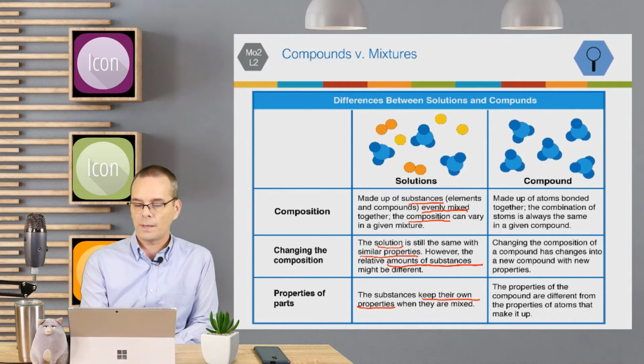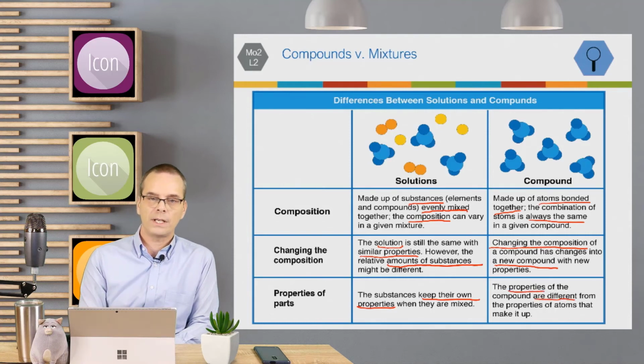Compounds are made up of atoms bonded together, and this combination is always the same. Changing the composition of a compound changes it into a new compound. The properties are different from the properties of the atoms that make it up.